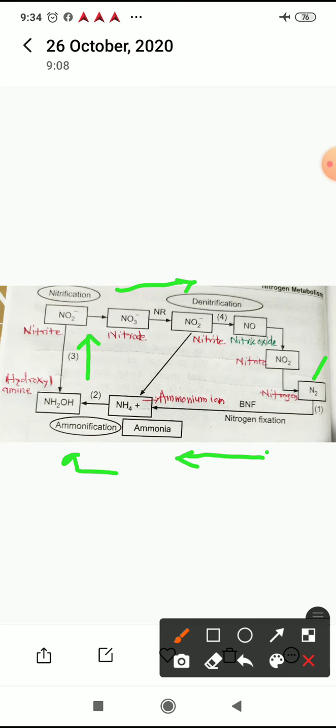Now ammonification. So production of ammonia or ammonium compounds through the process of decomposition by various bacteria, which are known as ammonifying bacteria. See, actually ammonifying bacteria, they are involved in the process of ammonification. This is the first step of nitrogen transformation.